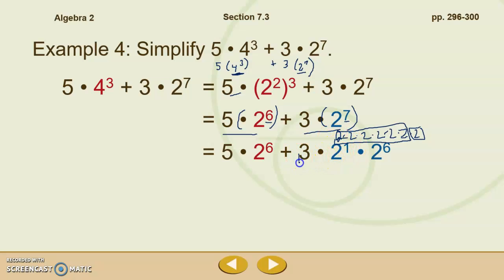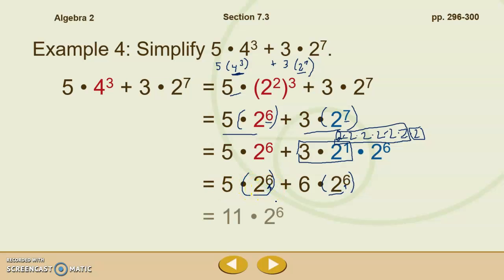And now I can simplify by taking 3 times 2. So what I end up with is 5 groups of 2 to the 6th and 6 groups of 2 to the 6th. Now that I have my bases and my exponents the same, I can add those. And when I do, I get 11 groups of 2 to the 6th.